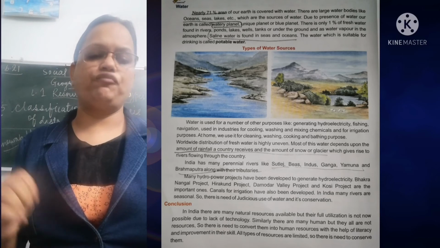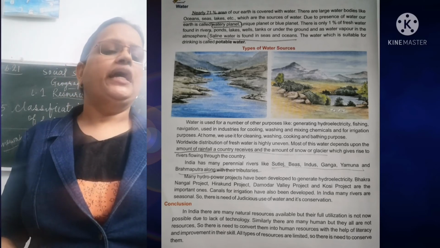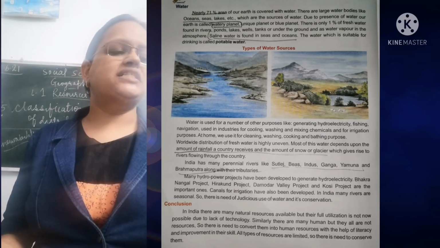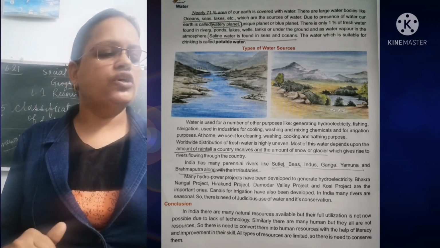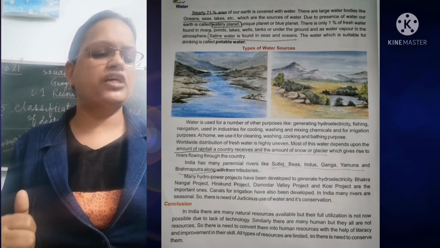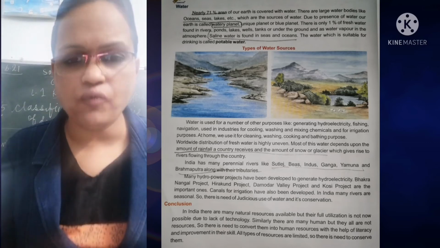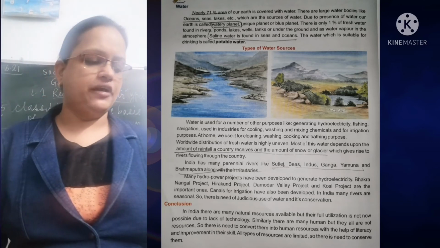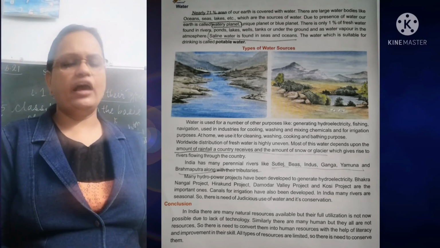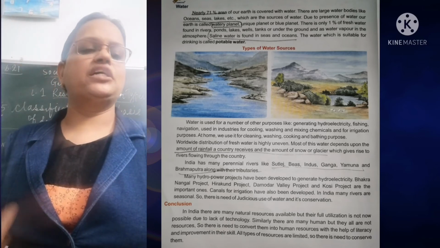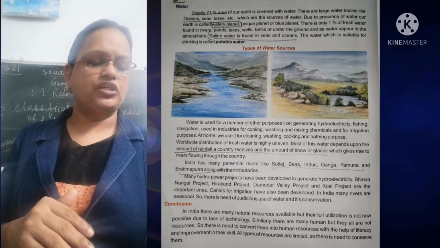Canals are dug and developed for irrigation for growing crops. In India, many rivers are seasonal. So when the rain comes, only then is the river full. So there is a need for judicious use of water and its conservation, to store the water in dams. So the conclusion is that in India there are many natural resources available, but utilization is not possible due to the lack of technology.